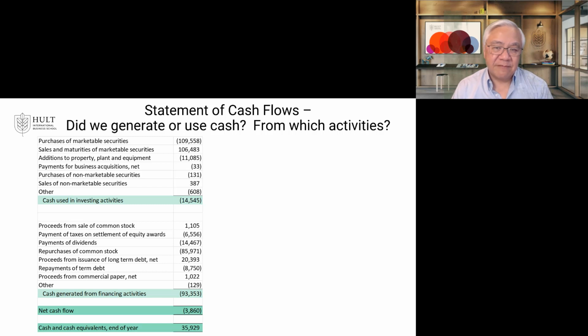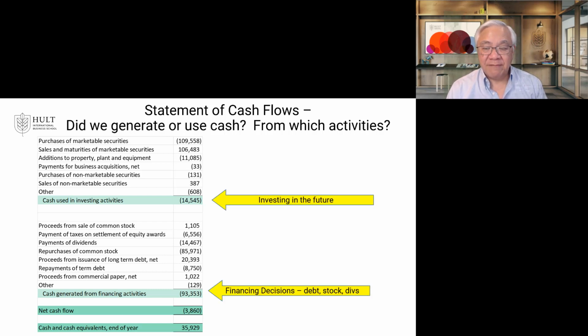And net of all that, from the three activities, they ended up with net cash flow of a negative $3 billion. You might feel sorry for them, but remember, they have all that securities. So they have a lot of cash lying around. And if they're ever short on cash, they can simply cash in some of those marketable securities and have all the cash they need. At the end of the year, they had $35 billion in cash and cash equivalents at the end of the year. A little bit more than yours and my checking account. So investing in the future, financing with debt and stock transactions, and overall change in cash.